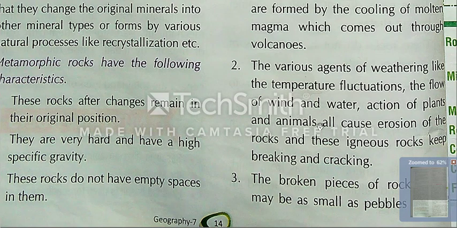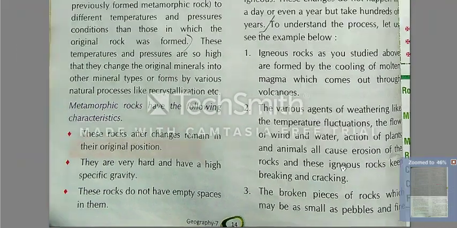Many times animals, and nowadays human activities too, are also causes of soil and rock erosion. So these igneous rocks, as we have seen here, keep breaking and cracking continuously. Clear?